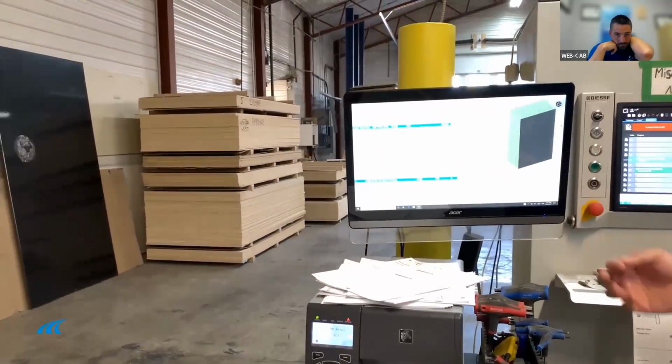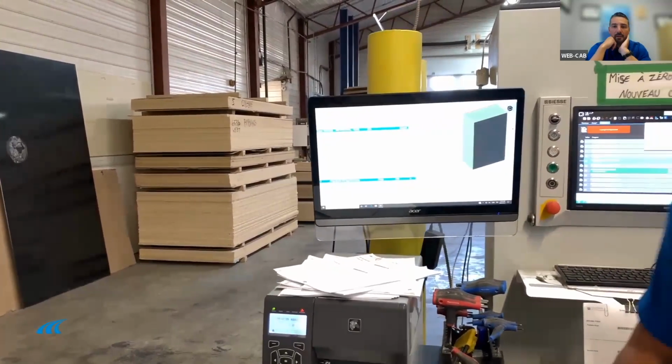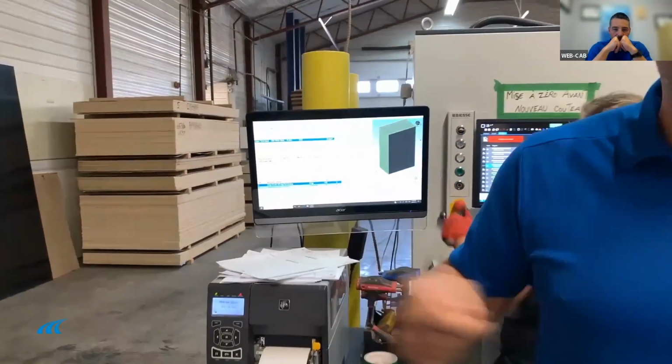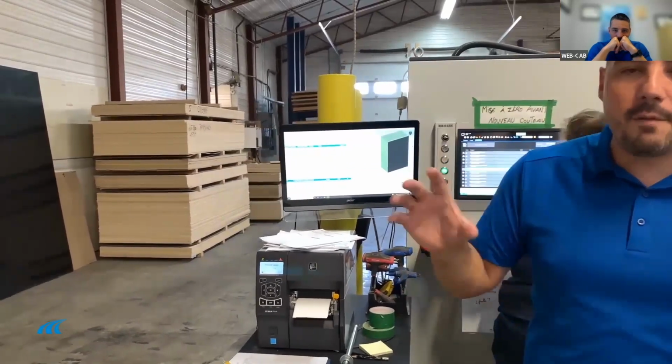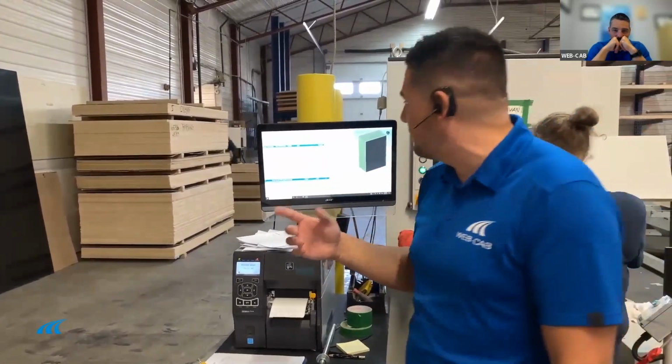Why do we call damage into the system? Well, at least we don't have to walk around with a piece of paper or a sheet to ask the engineer to redo the part. Automatically, we inform everybody at the same time that there is a damaged part.